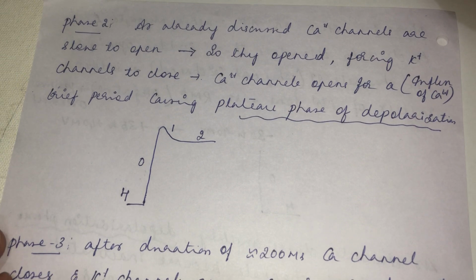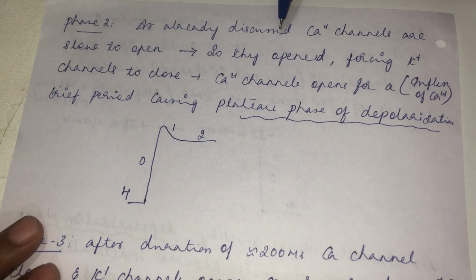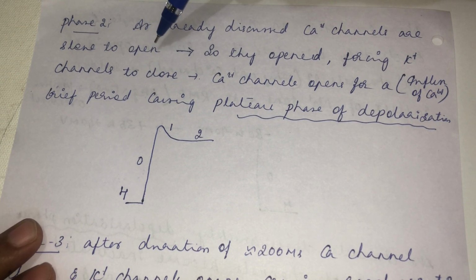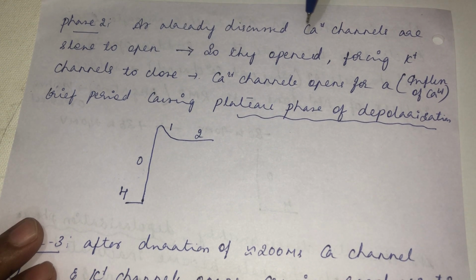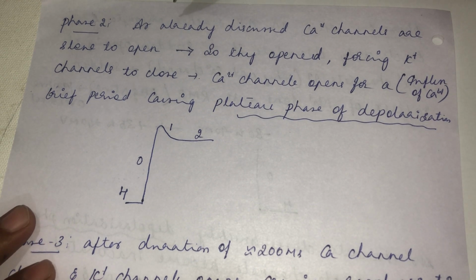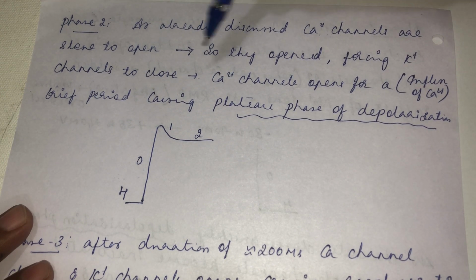Then phase 2. As already discussed, the calcium channels are slower to open. In the heart you find both sodium and calcium channels, whereas in skeletal muscle we find only sodium channels. So that is a specialty of the heart. Luckily, these calcium channels are slower to open, so it will take time, up to the partial repolarization. While phase 1 is going on, where there is opening of the potassium channel and an efflux of potassium, during that phase only, the calcium channel gets activated and opens. Once this calcium channel gets opened, the potassium channel will close automatically.